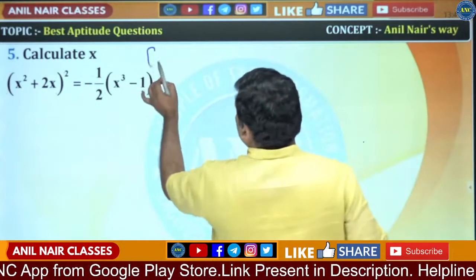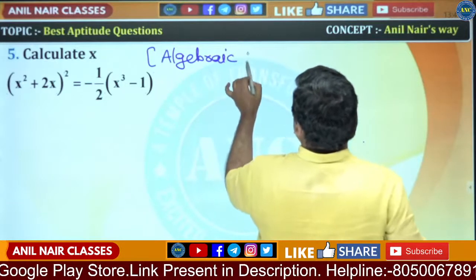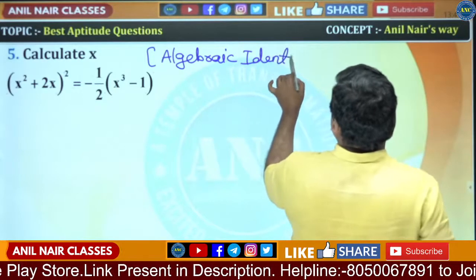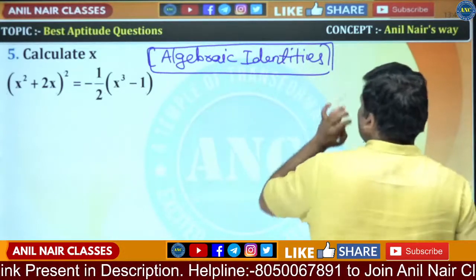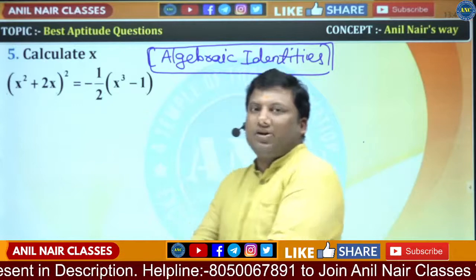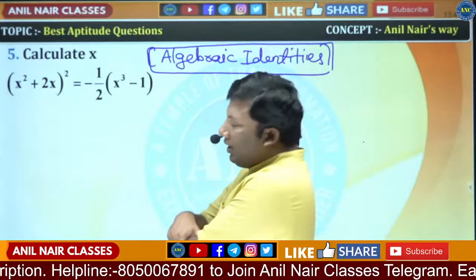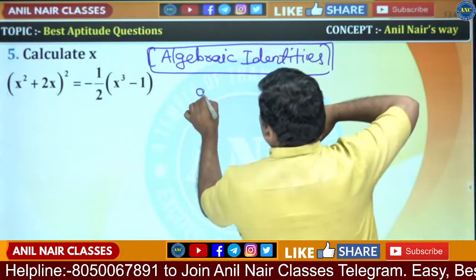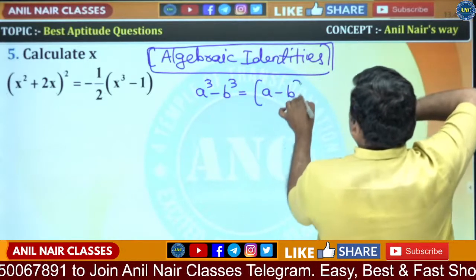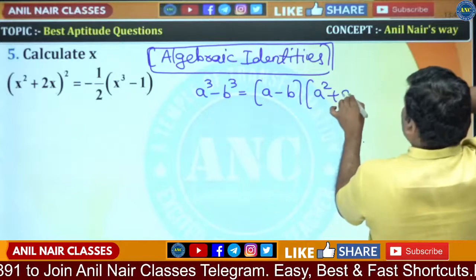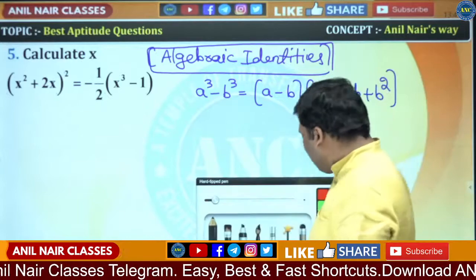Very simple question created from algebraic identities. Algebraic identities is an extremely important chapter which is asked in almost all examinations where algebra is a part of it. x square plus 2x whole square is equivalent to minus 1 by 2 into x cube minus 1. This is the question. Sir, what is the property you are using? a cube minus b cube is a minus b into a square plus ab plus b square.